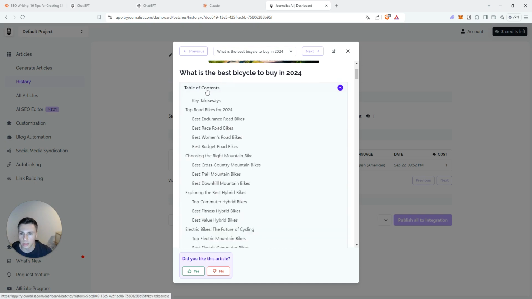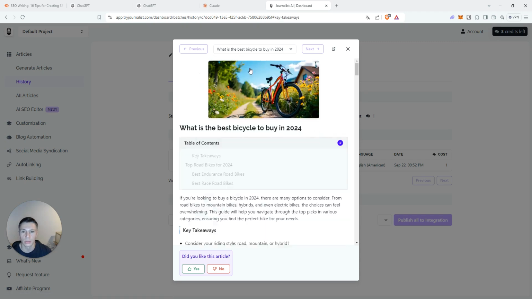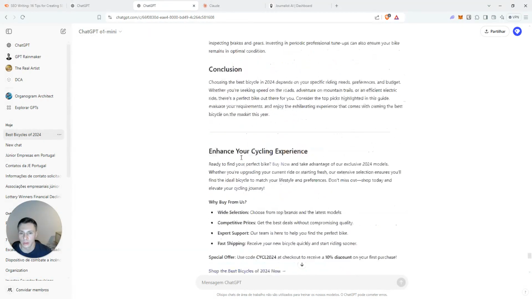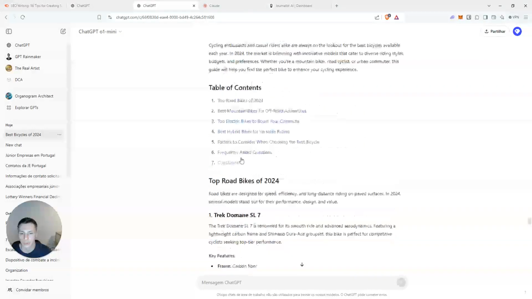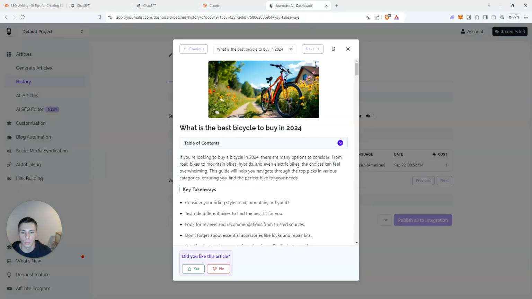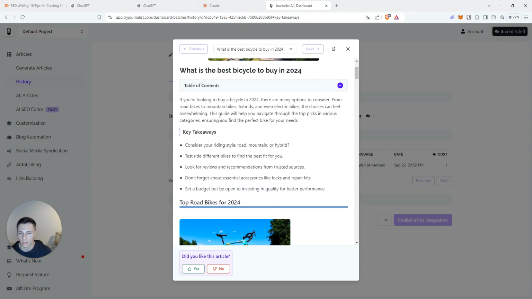Now it includes a table of contents, and the links are actually working, right? So if I click on key takeaways, I'm going to that part of the page, which is not something that is happening on any model, right? So on the table of contents here, if I click on it, I'm not going to travel there, right? You can see nothing changes, right? The link here is changing, but you don't actually travel to the part of the article where that content is. So another point for using AI tools for SEO.